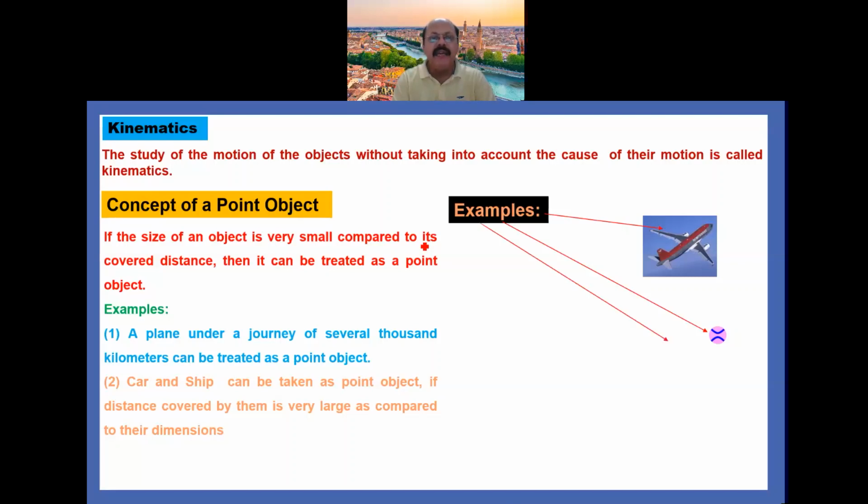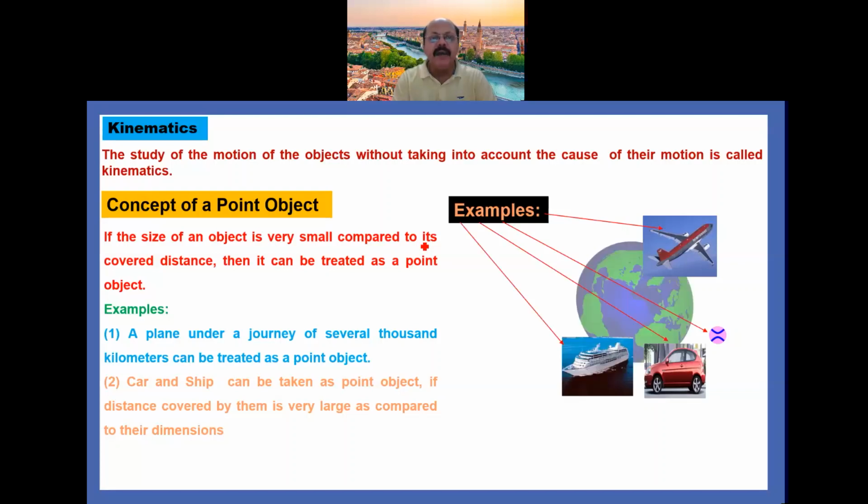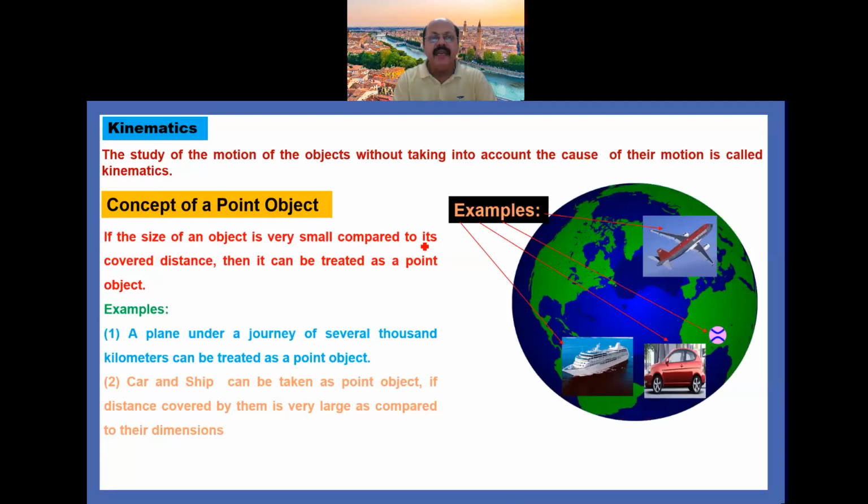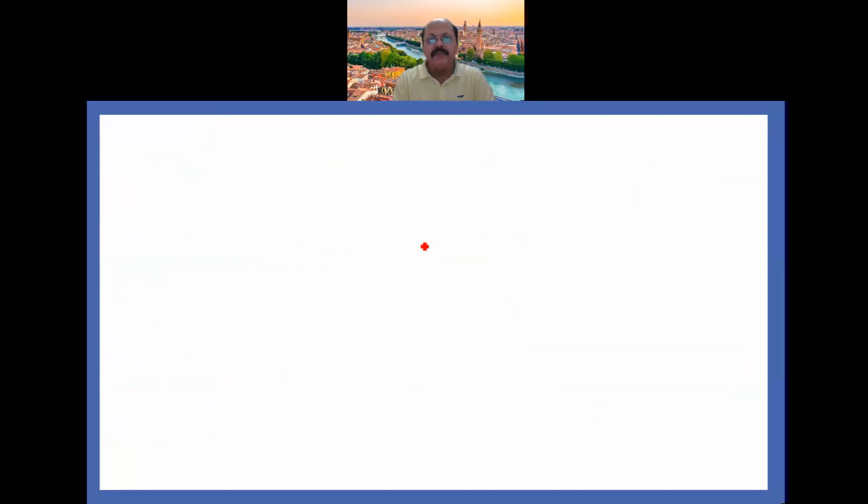Same way we can say that car and ship can be taken as point object if distance covered by them is very large as compared to their dimensions, that is their size. So these are some examples of the point object, and that you can see in the diagram also. So this is the concept of point object.